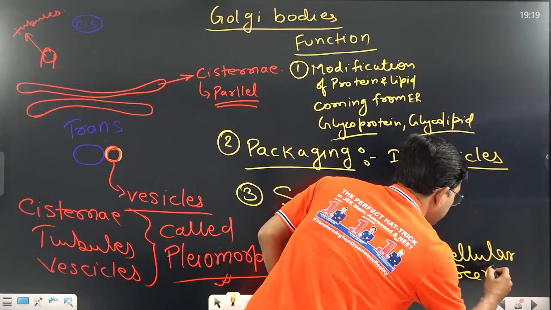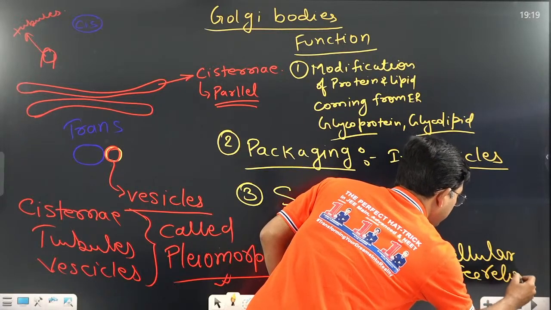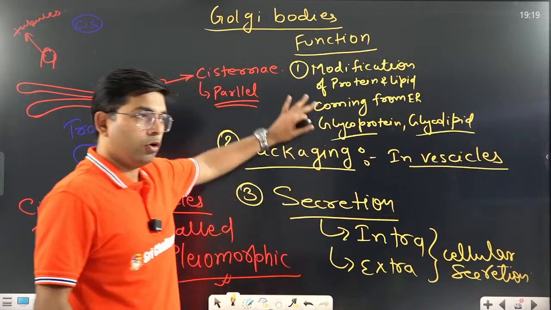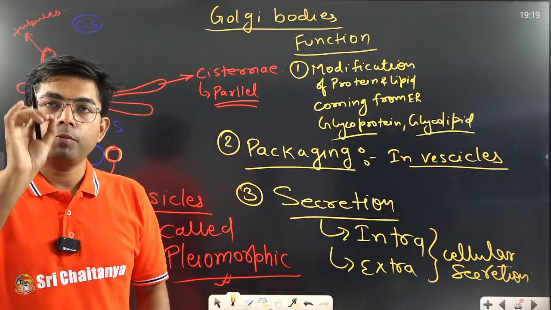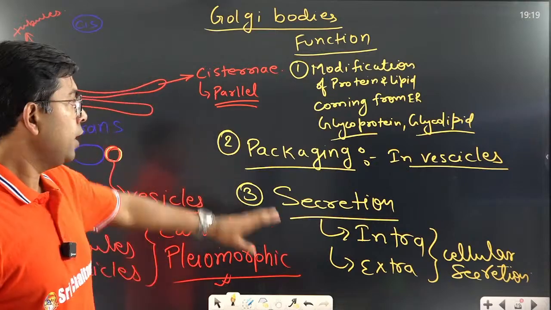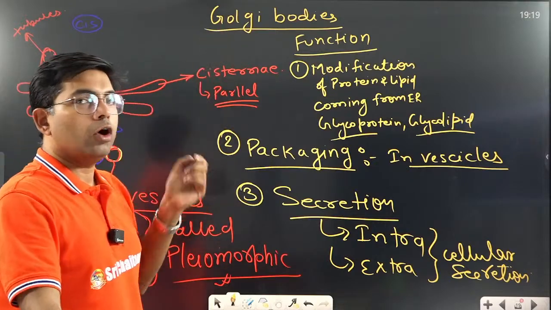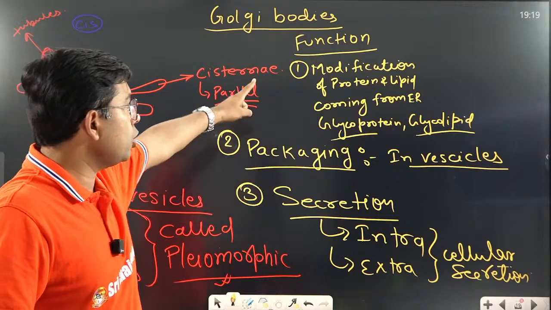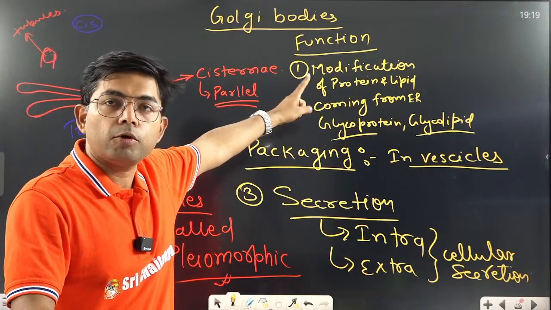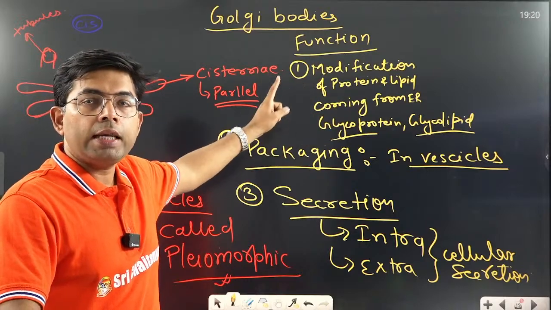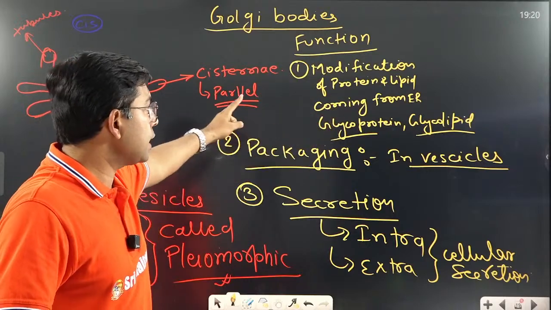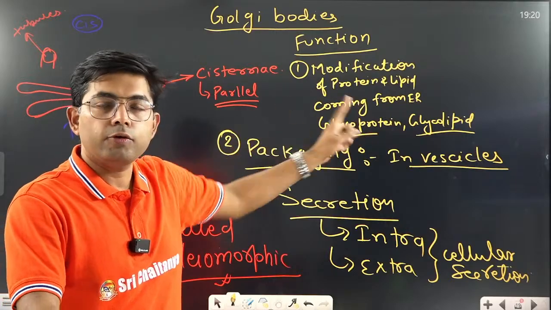Now, let me explain this point a bit. All three functions I will explain, so all of you pay attention here, because questions are asked from here. If I say function of Golgi body, the first function is modification of protein and lipid. Protein and lipid modify and become glycoprotein and glycolipid.